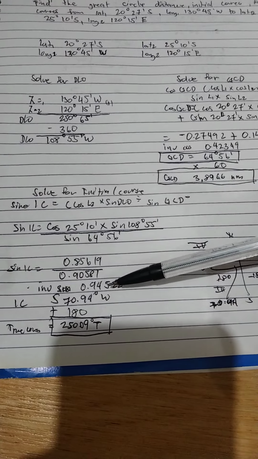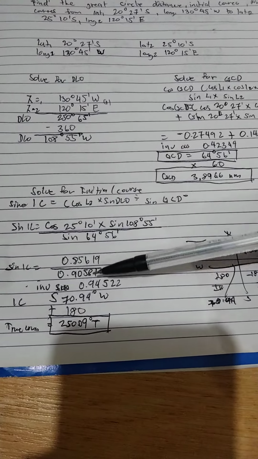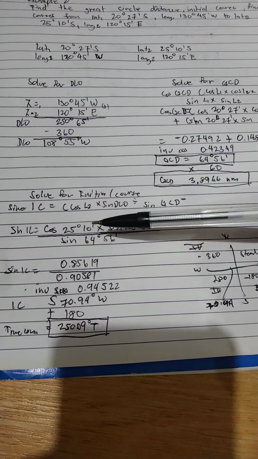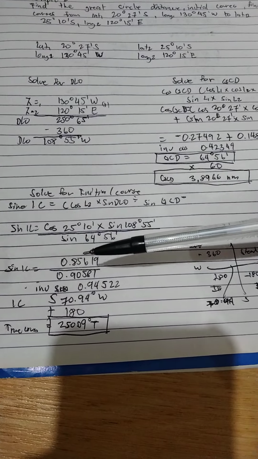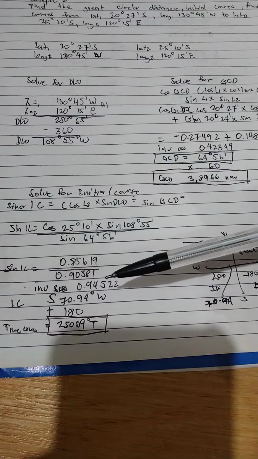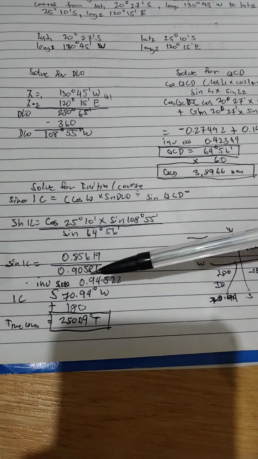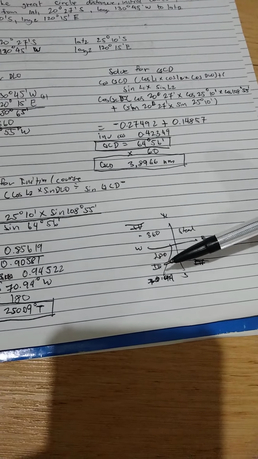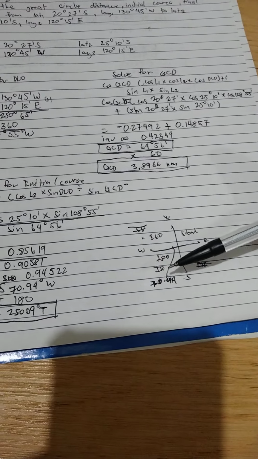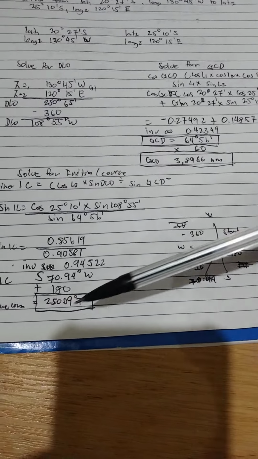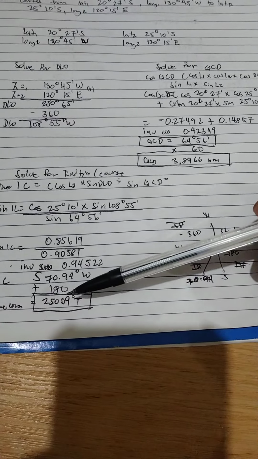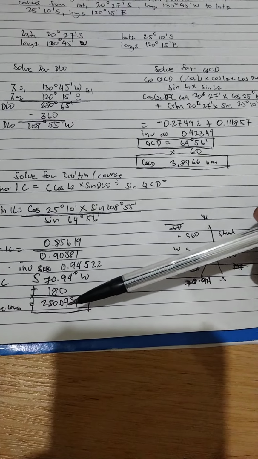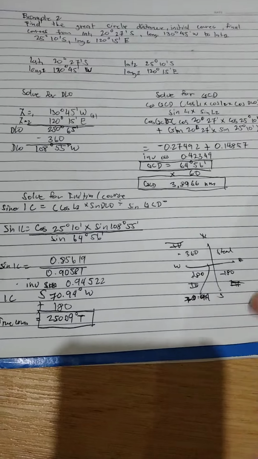Why southwest? Because the latitude is south and the DLO is west. Plus 180 because it is southwest, and the answer is 250.94 degrees true course.